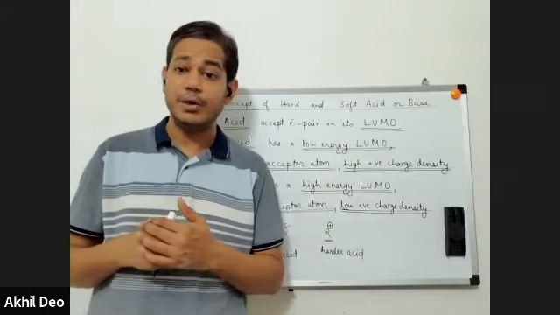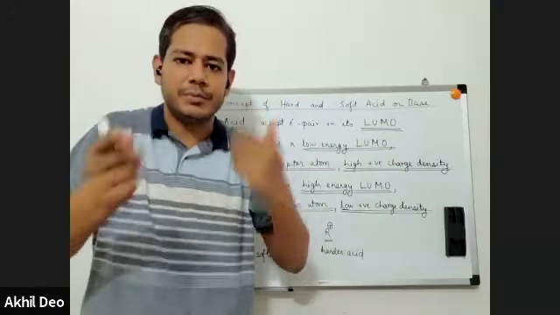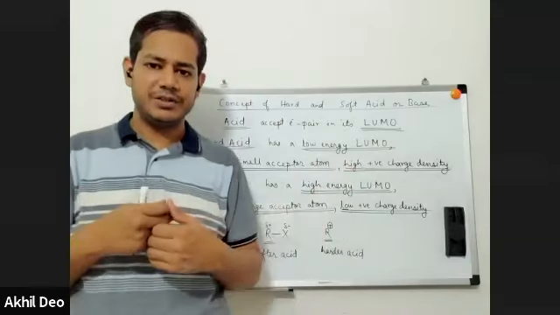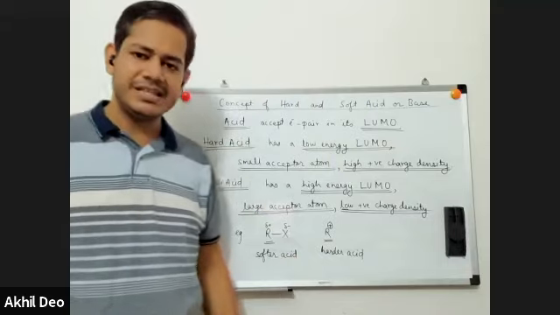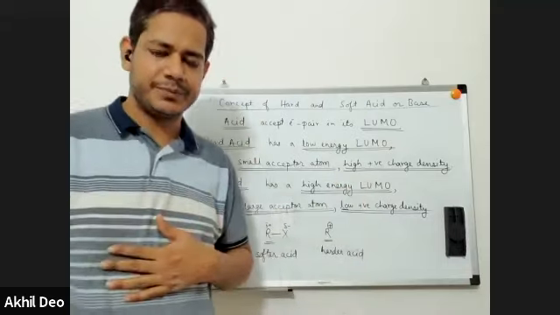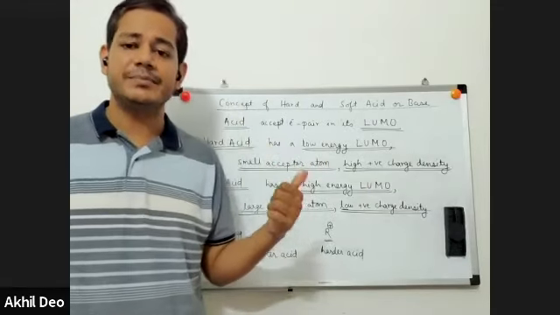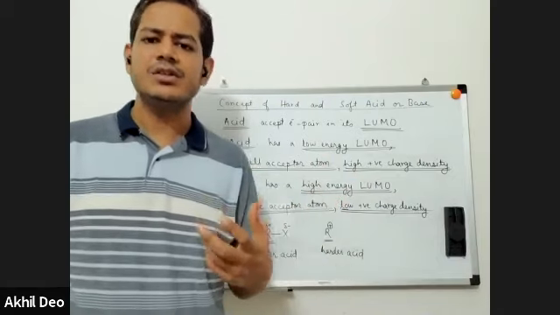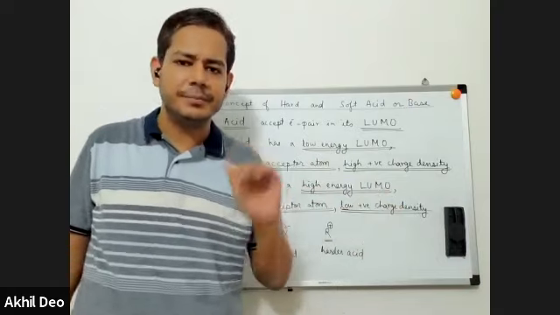We have studied molecular orbital theory. Two atoms come close and a bond is formed, a molecule is formed. For formation of molecular orbitals, the atomic orbitals must be of comparable energies. We say that orbitals of comparable energies combine favorably. Whenever an acid and a base combine, the orbitals of the acid and base which take part in the reaction must be of comparable energies.